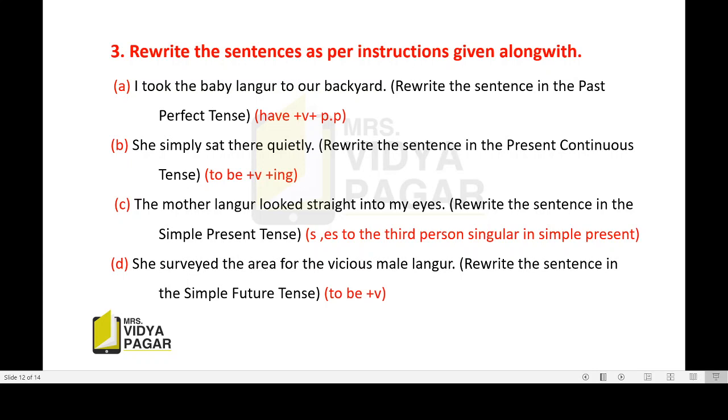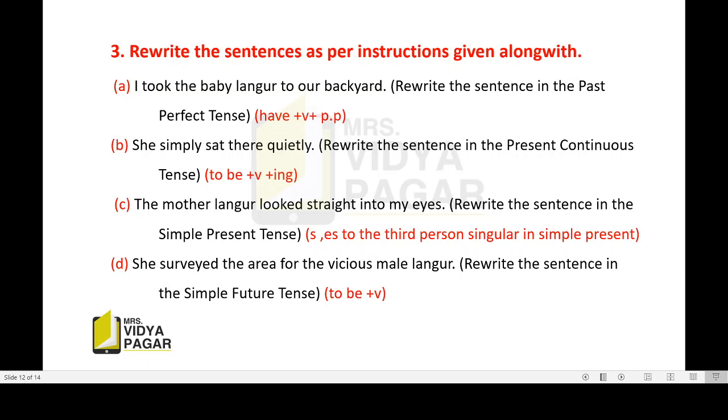Now students, we are going to see the third activity. Rewrite the sentences as per instructions given along with. First sentence, I took the baby langur to our backyard. Rewrite the sentence in the past perfect tense. See, in the past perfect tense, we always use forms of to have plus past participle of the verb.